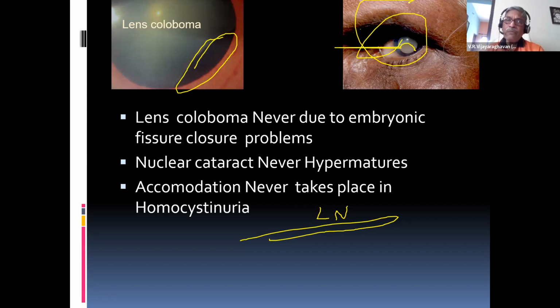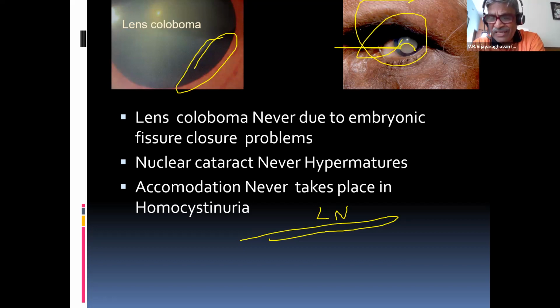Now, subluxation of the lens, the lens is displaced. The lens subluxation, that means it can go upwards in Marfan's. It can come downwards in a case of homocystinuria. That is defect of cystathionine synthetase. Cystathionine synthetase enzyme deficiency, that is how homocystinuria can occur. Now what happens in this case now? Marfan's usually upwards and outwards.